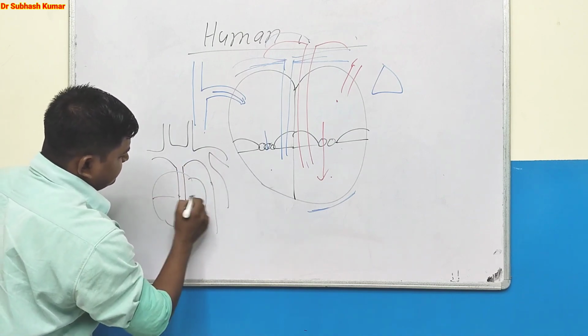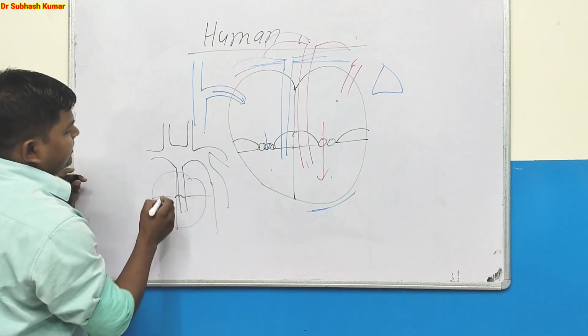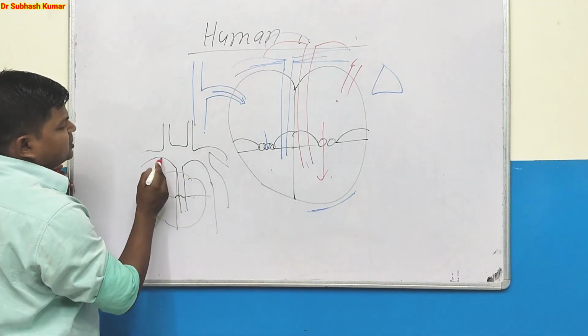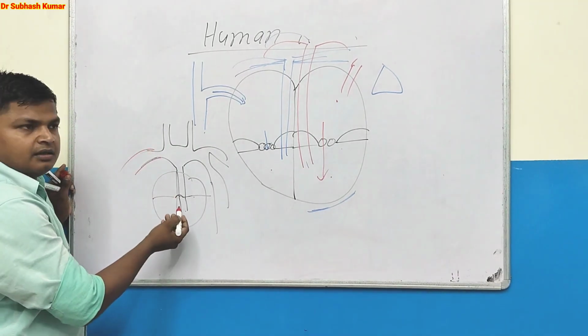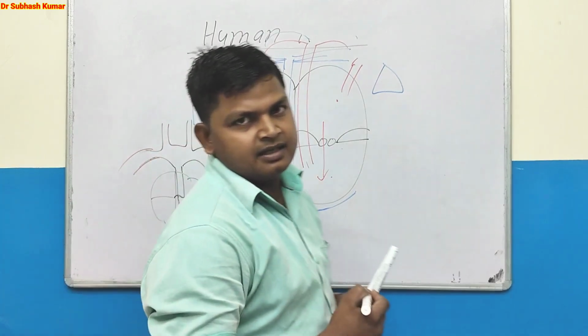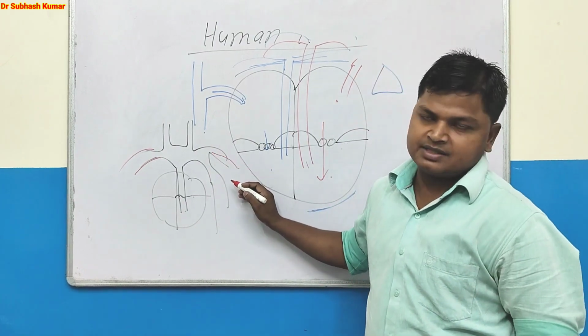This is the heart, and this is the aorta. This branch pulls the blood to the right arm, and this branch pulls the blood to the left arm.